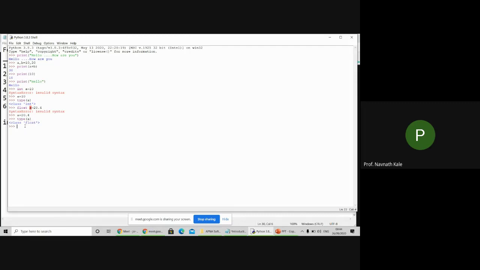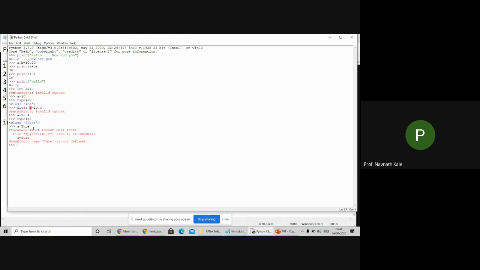Now we'll see one more example. Suppose a equal to true. Here true is a Boolean type. We have only two values for Boolean type: one is true and the other is false. So I'm writing a equal to true. It will accept.